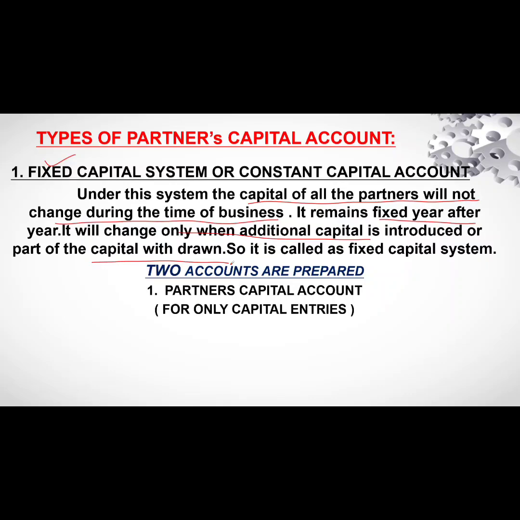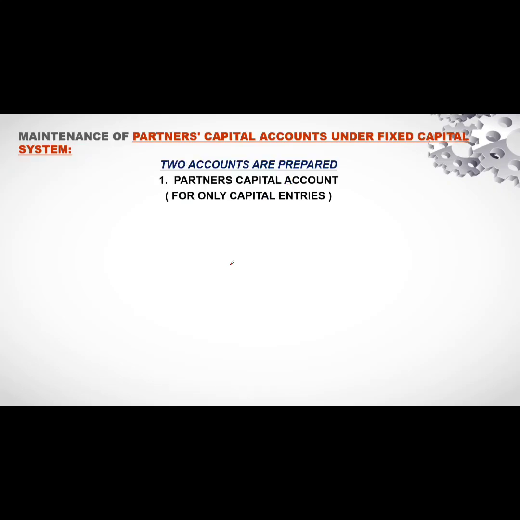So these two accounts are the partners' capital account, where only capitals are recorded. That is the capital contributed by the partners and the capital withdrawn by the partners. No other entries will be recorded in this first account. The second account we will prepare is the partners' current account.